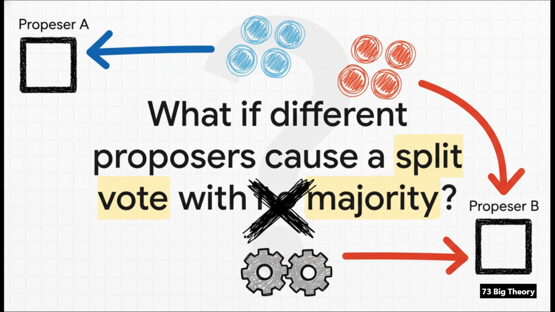With multiple acceptors, we're safe from one machine crashing the whole thing. But what happens if 2 scribes propose different values at the exact same time? Scribe A says the official color should be blue. Scribe B says it should be red. Half the elders vote for blue, half vote for red. Uh-oh, no majority. The whole system is just stuck. It's in a deadlock. So how do you break the tie and actually guarantee an agreement?